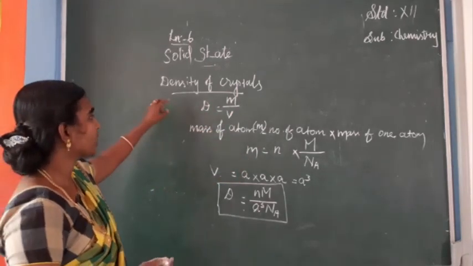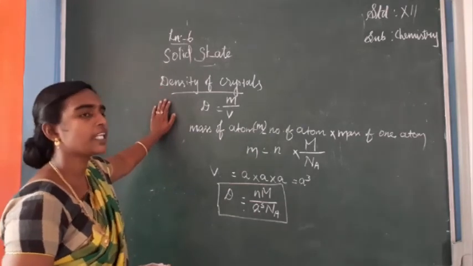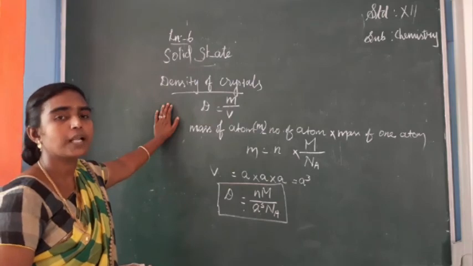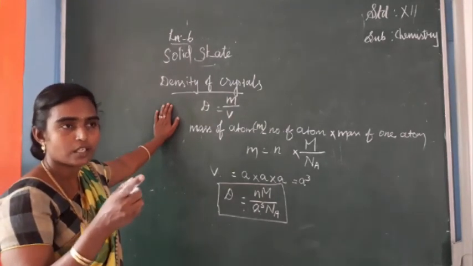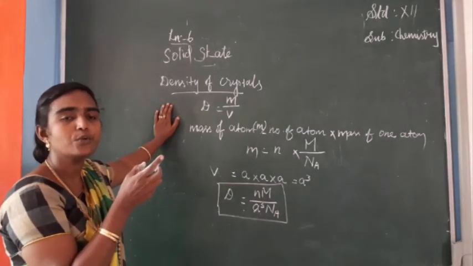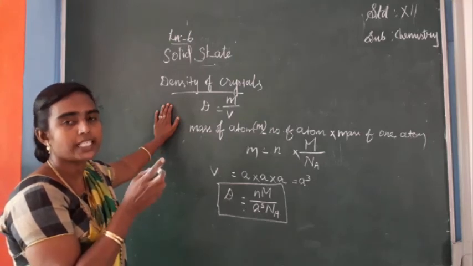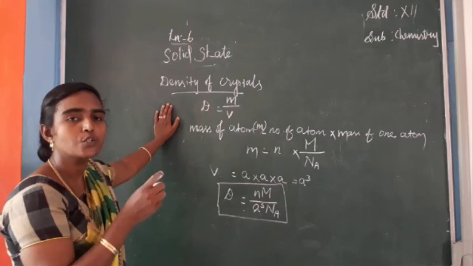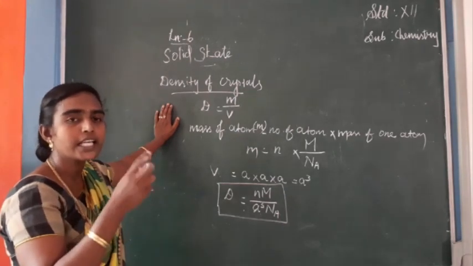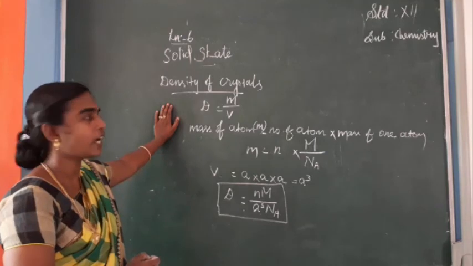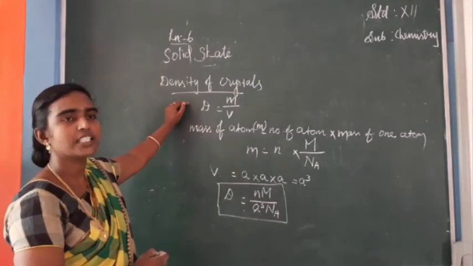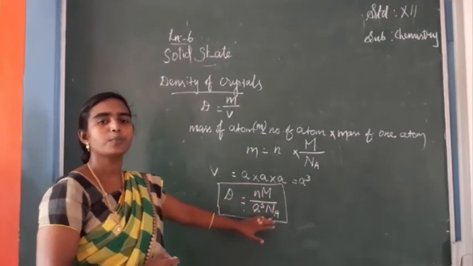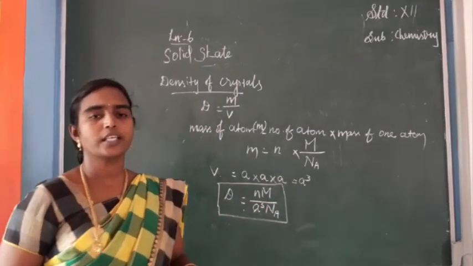Afterwards we saw how, from Bragg's equation, we can find the interatomic or interplanar distance between two atoms. According to Bragg's equation, n lambda is equal to 2d sin theta. When you rearrange the equation, we can find the d value. Afterwards, the density of a crystal can be calculated by d is equal to n M by a cube into N A. Is it clear? Okay, thank you students.